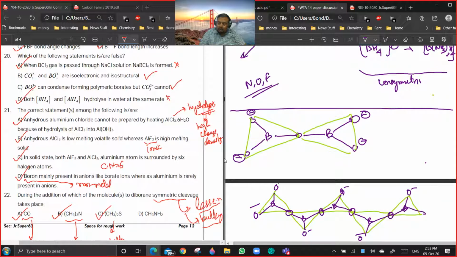Okay, and so on. So this type of structure formation is possible in case of borates, but it doesn't happen in case of carbon. Okay. Getting a point?